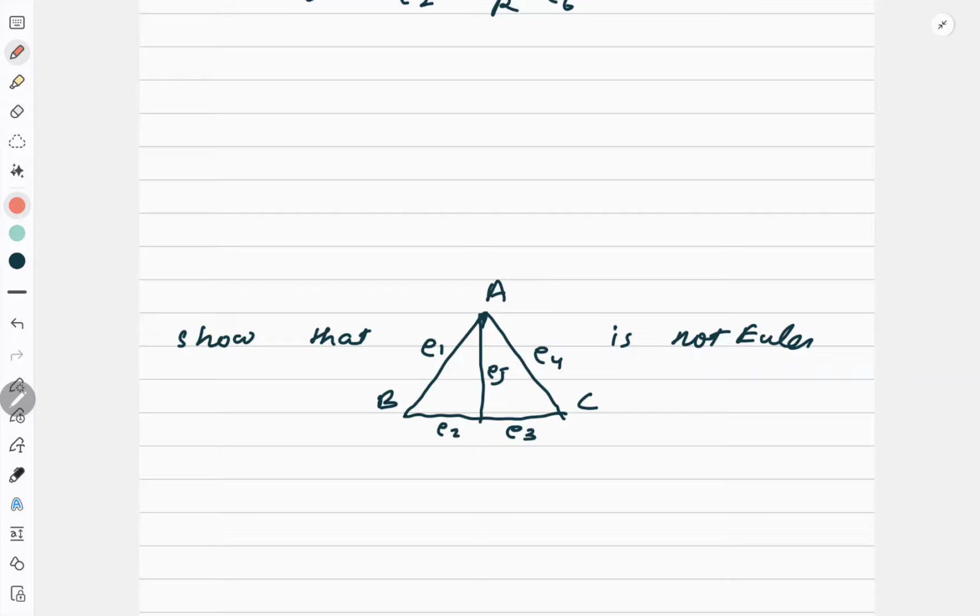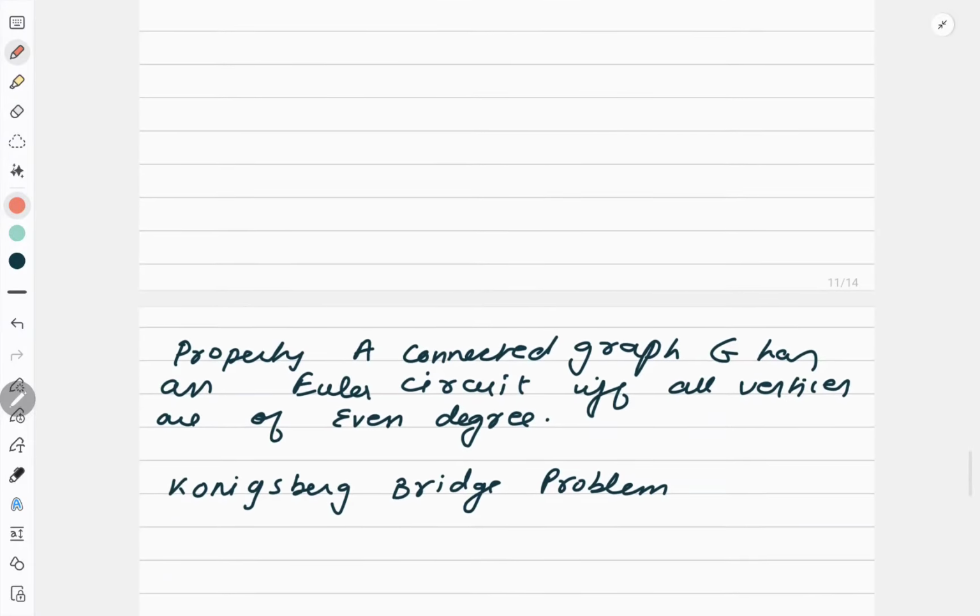You start from any vertex, say suppose B. From here I came here, then I went here, then I am coming here. Then if I come back to this vertex, I don't have any way to go back. I have to retrace at least one edge. You start with any vertex, this problem will come and I cannot find the Euler circuit here. So it is not a Euler graph.